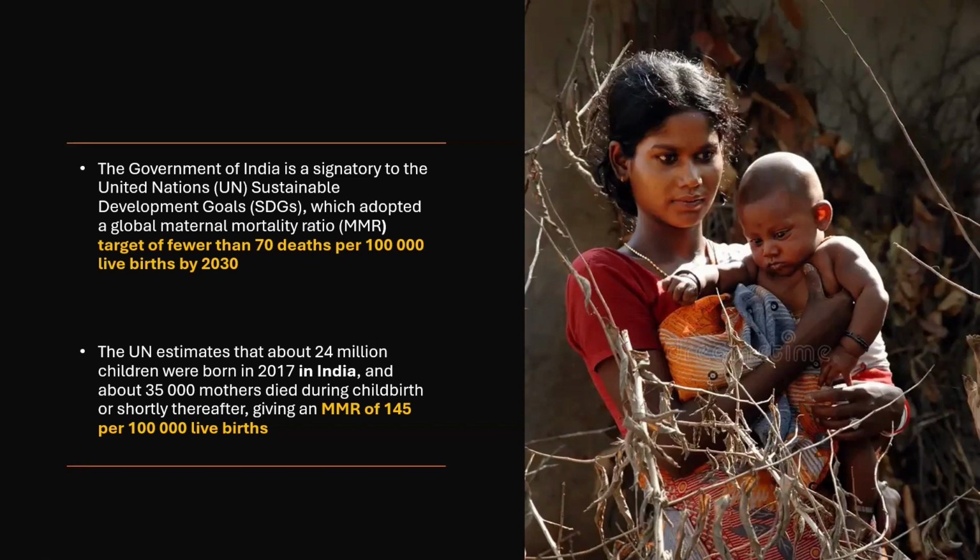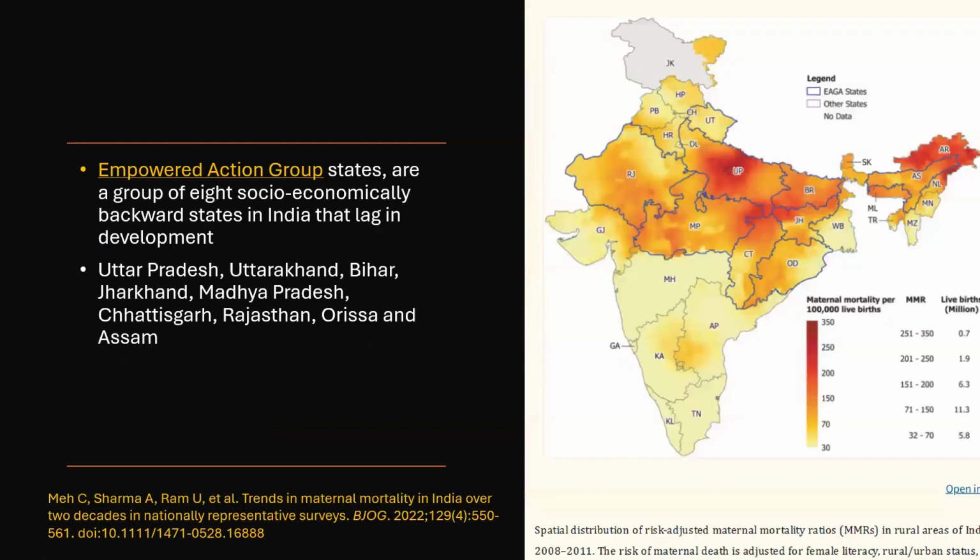From 2017 data, the UN estimated that about 24 million children were born and about 35,000 mothers died during childbirth or shortly thereafter, giving an MMR of 145 per 100,000 live births.